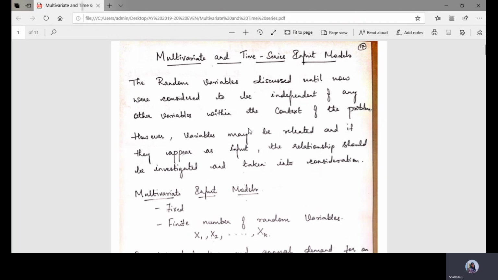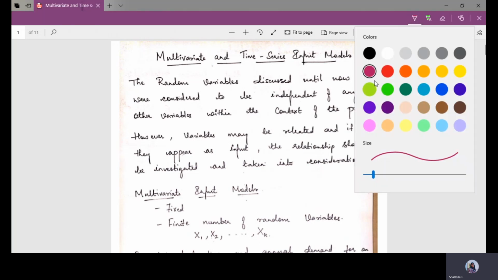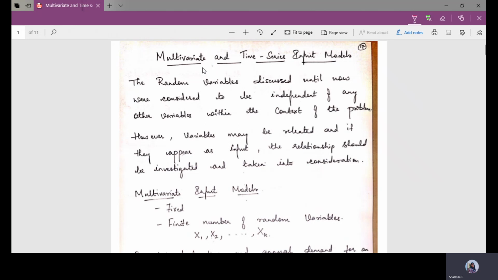To investigate the relationship between more than one random variable, we'll look into different types of input models. We have two different types of input models. The first one is called the multivariate input model. The second one is the time series input model.